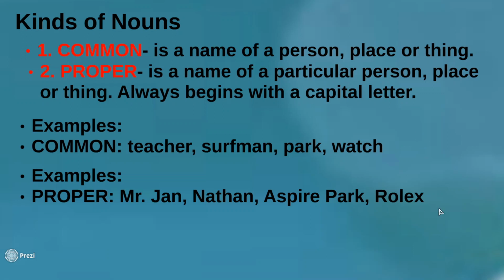Which means if these names are particular for one person, or particular or certain for one place or thing, we call them proper nouns. But if it's not, if it's any name of a person, place, or thing, we call it common nouns. Okay, so you can see here the examples. I want you to pause this video right now and copy the examples here and the meanings of what we just discussed. If you're done copying, we can go to the next kinds of nouns.